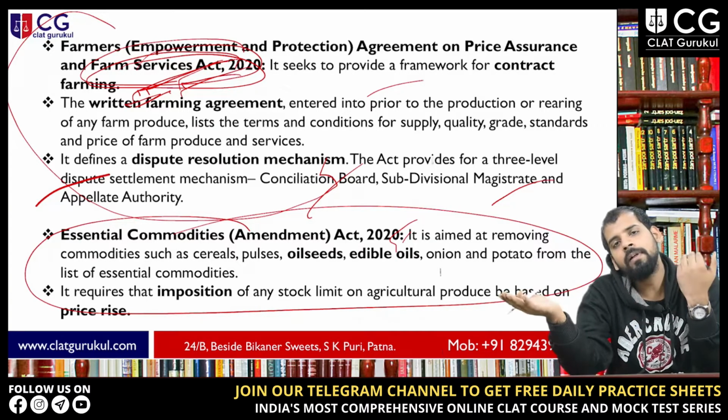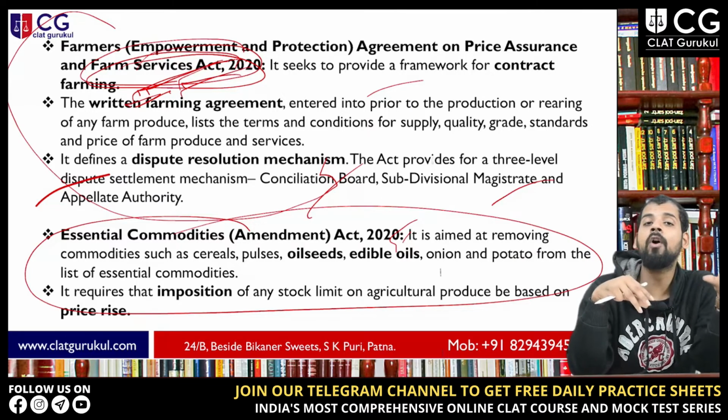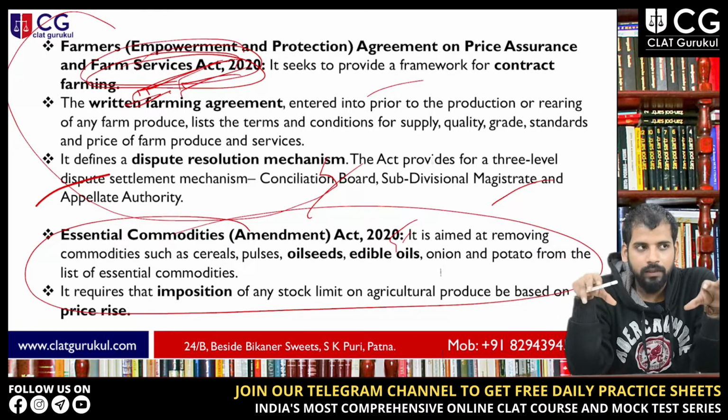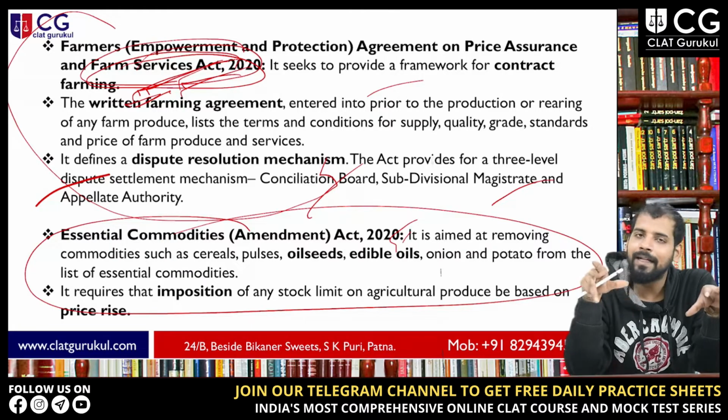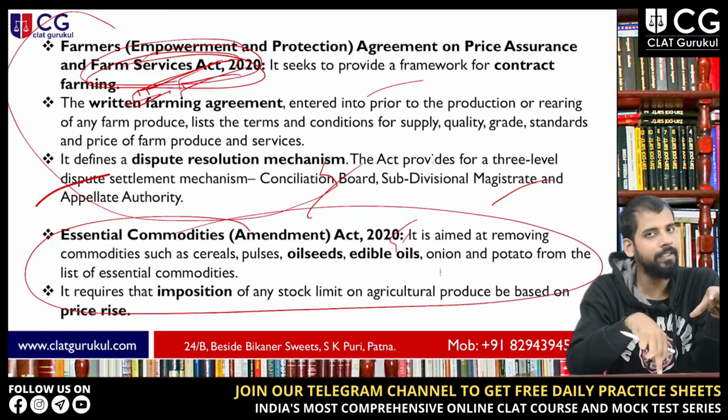So now private players can hoard these products because they don't fall within the ambit of the Essential Commodities Act. Private entities can basically stock all these products, right?